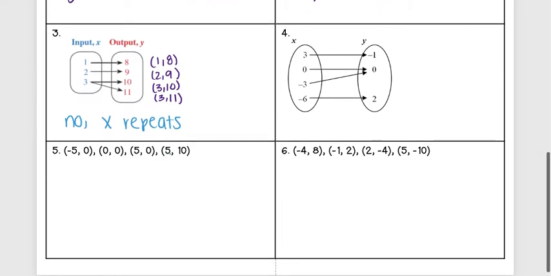Okay, let's look at number 5. So number 5, I now have points. And so again, I'm going to look at the x-coordinate and see if any numbers repeat. If you remember, when I'm doing my point, my x-coordinate is always the first number, and my y-coordinate is always the second. And so looking at this, I see I have -5, 0, 5, and 5. So I do see that my 5 repeats. And so the answer here would be no. X repeats.